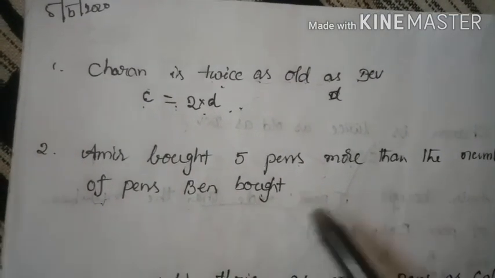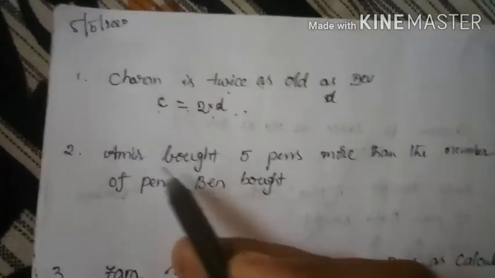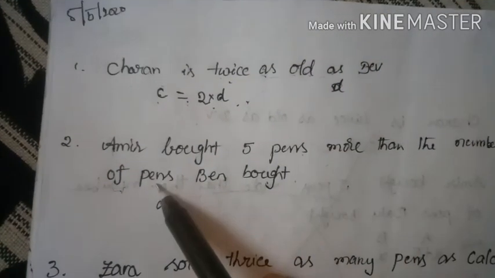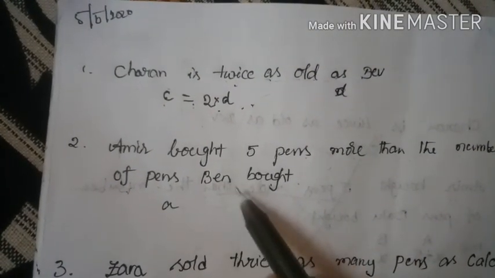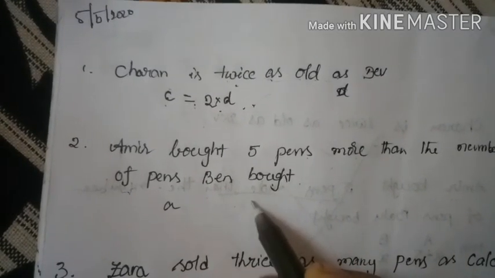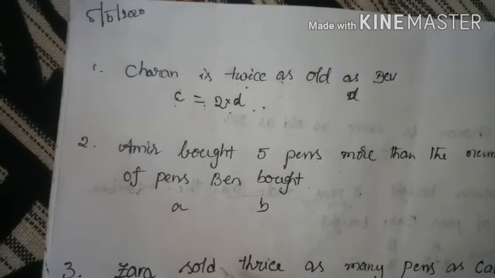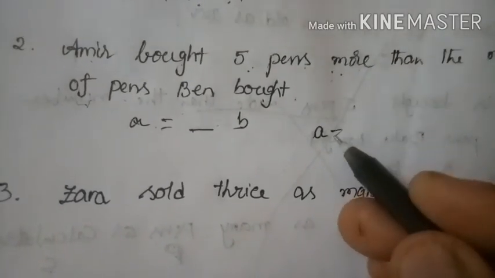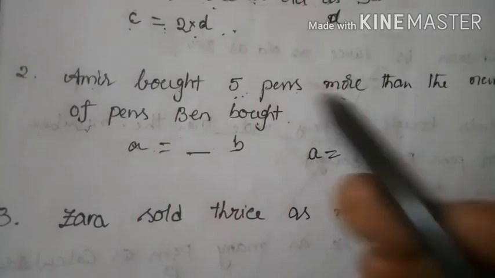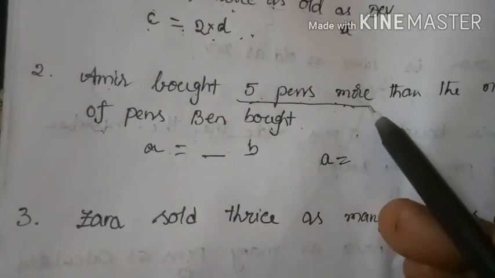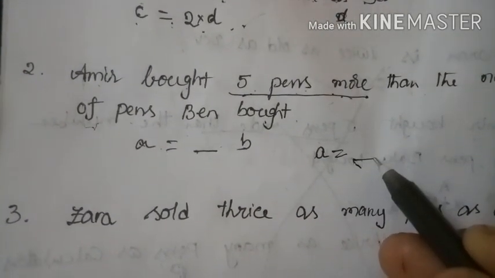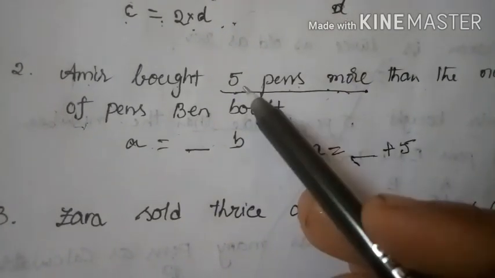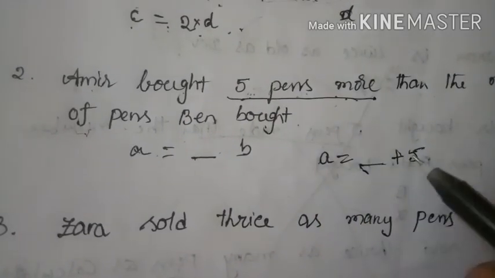So we can assume the pens bought by Amir is A and the number of pens bought by Ben is B. Now Amir's pens can be written as A is equal to, 5 pens more. That means we leave some space and write plus 5.